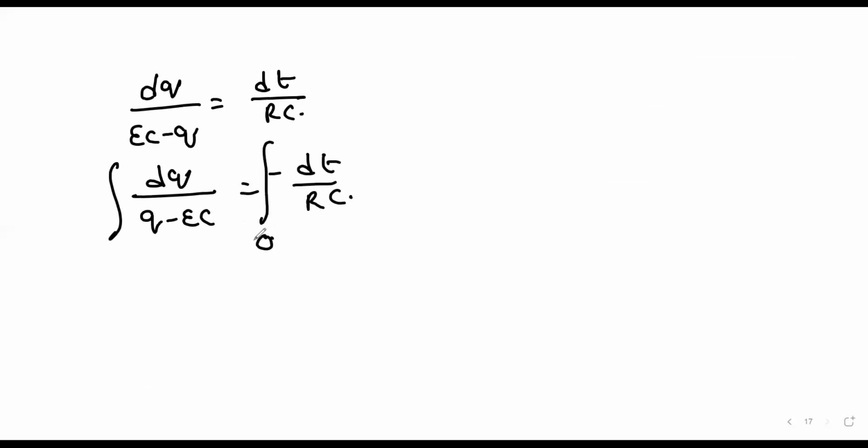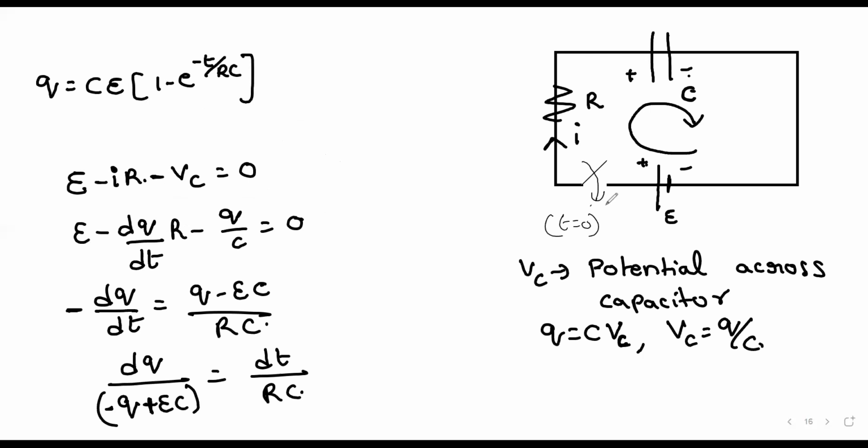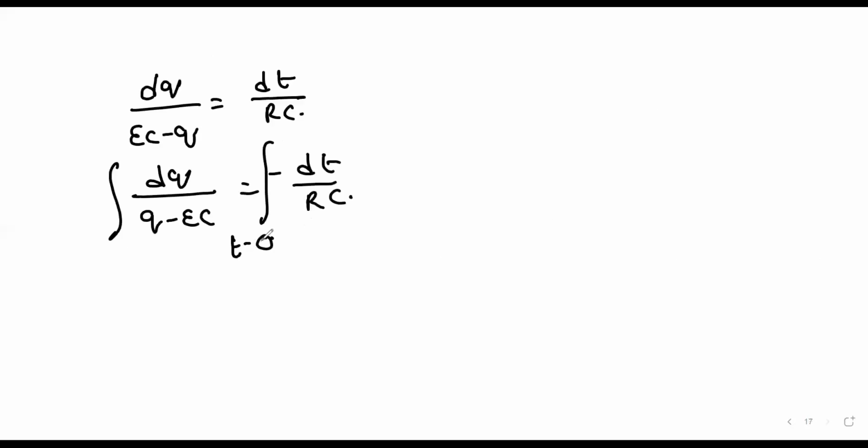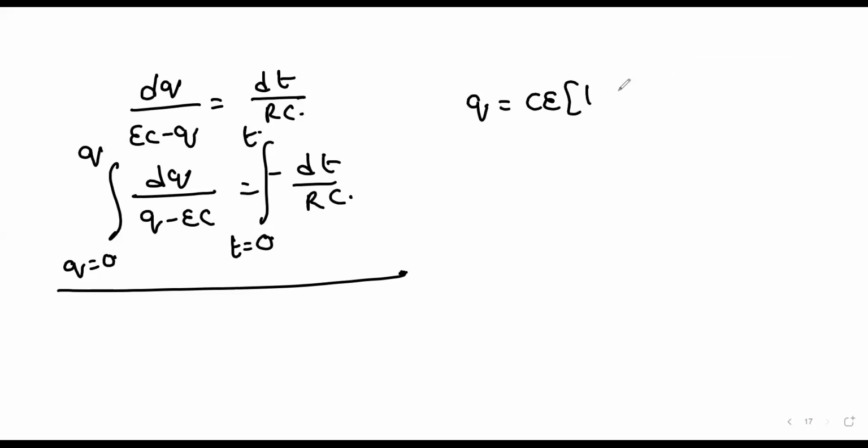At time t equal to 0, what is the amount of charge? Before switching on the circuit, the charge on the capacitor is how much? 0. So in the lower limit, when t is 0, we write charge as 0. At time t, the charge on the capacitor is Q. If we integrate this, we get Q is equal to CE into 1 minus e power minus t by RC.